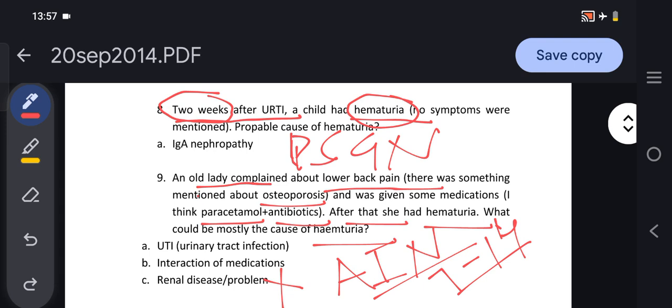But there will be some other symptoms apart from hematuria. So renal disease or renal problem is not the correct answer.